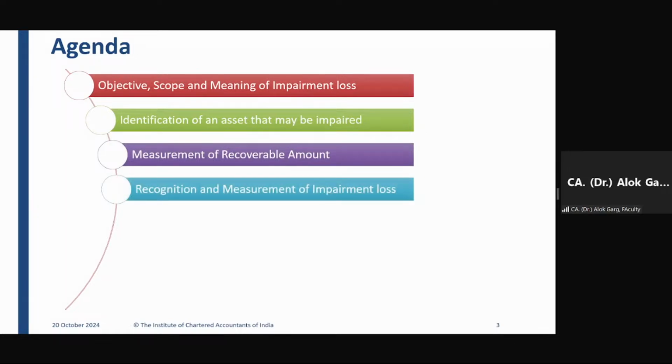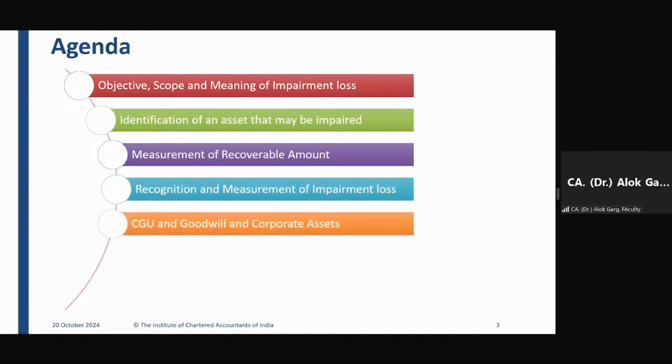We will be talking about recognition and measurement of impairment losses, how to recognize and how to measure the impairment losses. We will be talking about cash generating unit, goodwill and corporate assets. Friends, while you have heard about the concept of cash generating unit, I will discuss this in detail, the concept of cash generating unit and goodwill, how this goodwill is going to be allocated, what is the treatment of goodwill in case of an impairment on a cash generating unit.